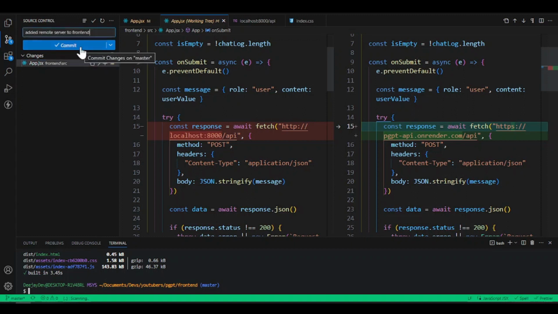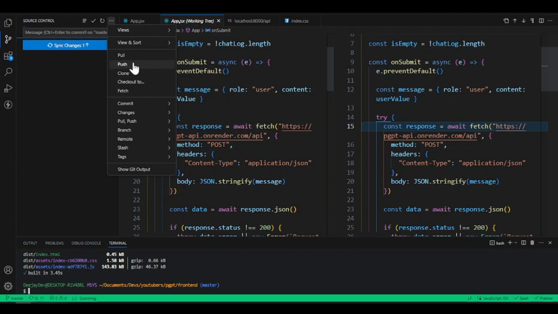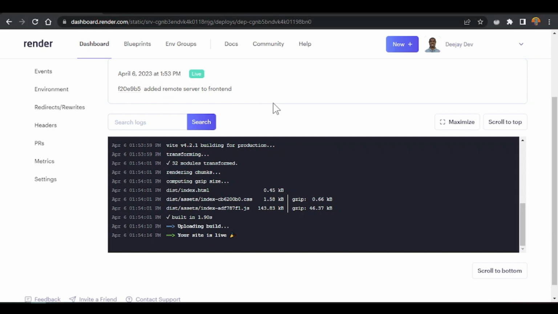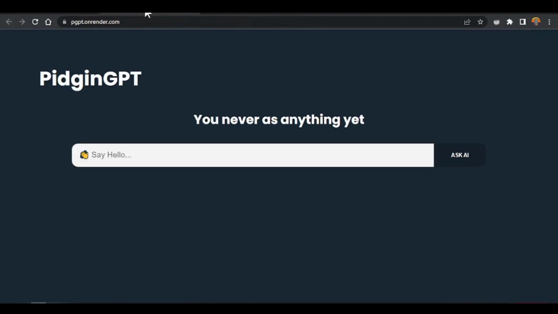And once you done like this, say added remote server to front end, make we commit them. Once you commit them, if you click here, push our code, so you go click push. So once it goes on GitHub, Render go start to build our code for us, and then we're going to work with that code. So make we try the code again once Render don build and finish. And you see say our site don build and it don dey live. Even dey faster than before because we use pnpm. So make we just click them again, make we try them again, make we say hi.